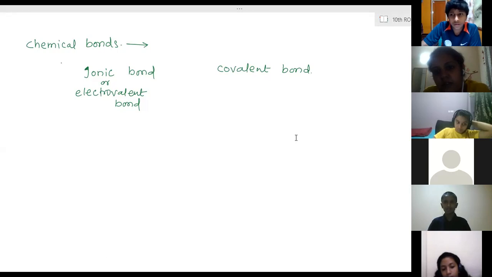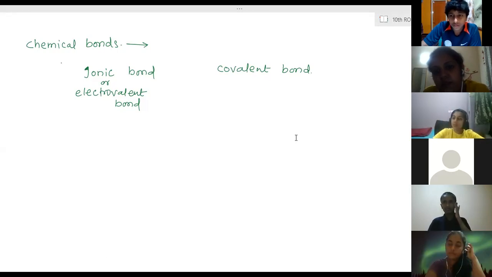Will it remain the same as a sodium atom? It will form an ion. The number of electrons is less now. The number of protons is 11, and after losing one electron the number of electrons becomes 10.